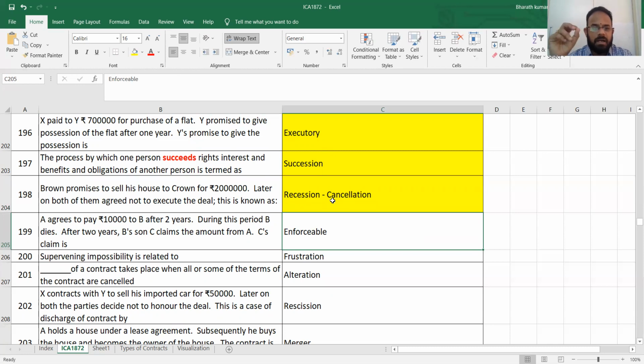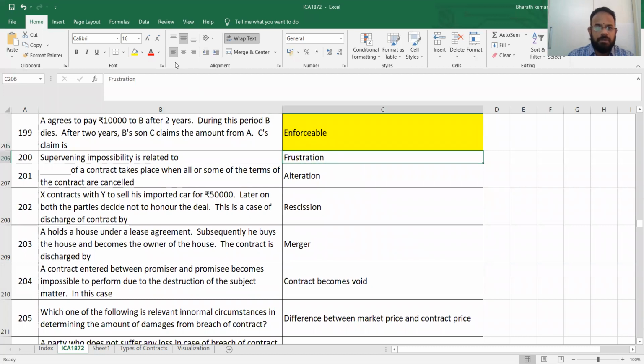Next, A agrees to pay 10,000 to B after 2 years. If B dies, unenforceable. We already told this, correct? The agreement lapses. Supervening impossibility will lead to frustration, normal point. When there is a change in the terms of contract, what of a contract takes place when all or some of the terms are cancelled? You will alter the whole contract. So novation, rescission, alteration, remission has to be taken care. I will again repeat. There are 4 important terms to be remembered: novation, rescission, alteration, remission.